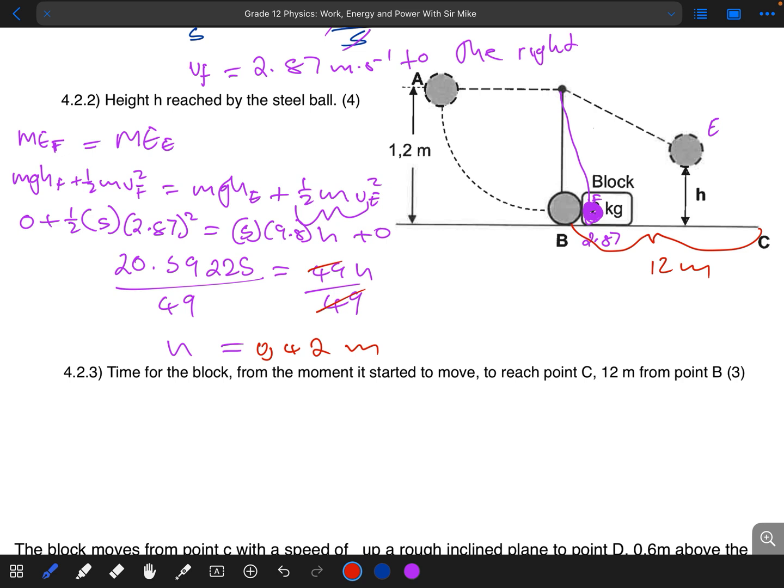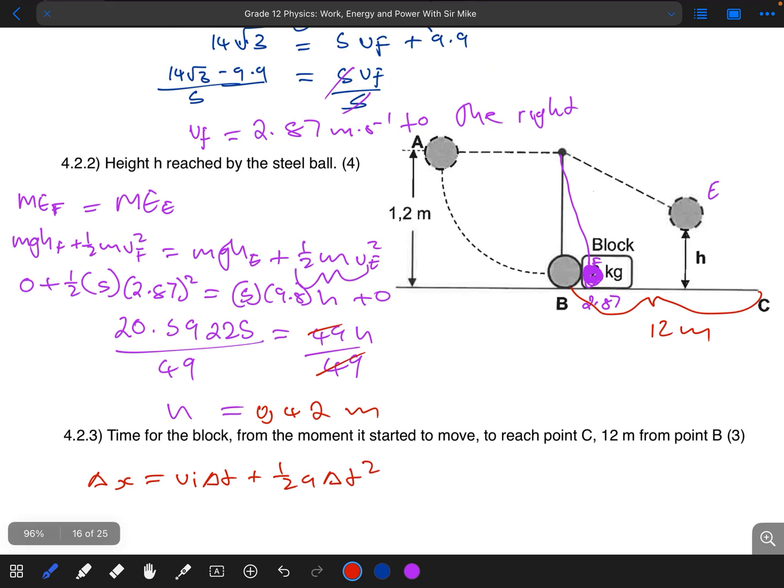So what we need to do here is consult our equations of motion. The one that is going to work here says delta x is equal to the initial velocity multiplied by delta t, plus a half multiplied by a, the acceleration, multiplied by delta t squared.